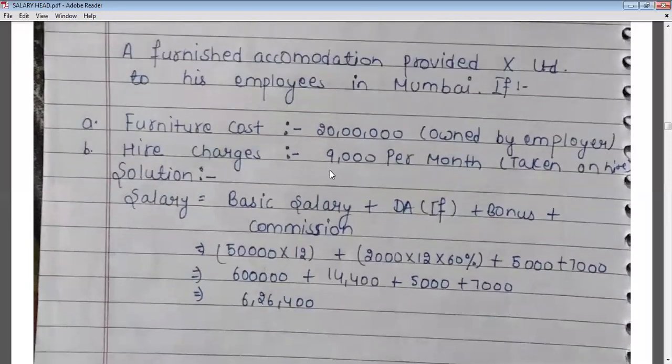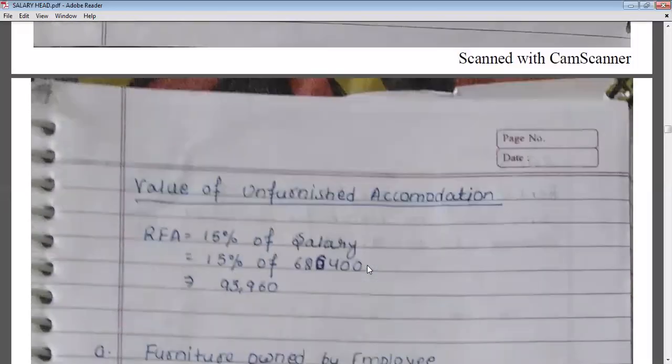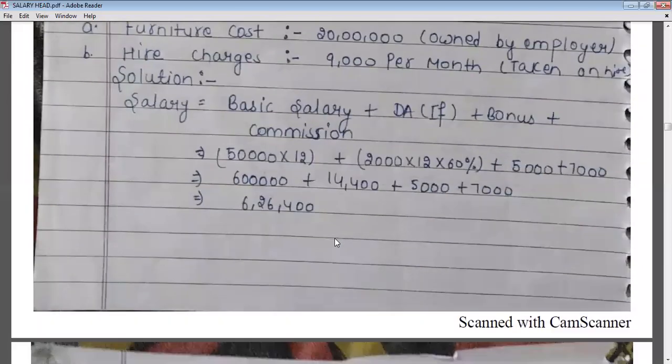Now the question says accommodation is furnished. So the value of furnished accommodation will be the value of unfurnished accommodation plus 10% of cost of furniture, because in the first situation it is clearly mentioned that the furniture is owned by the employer.